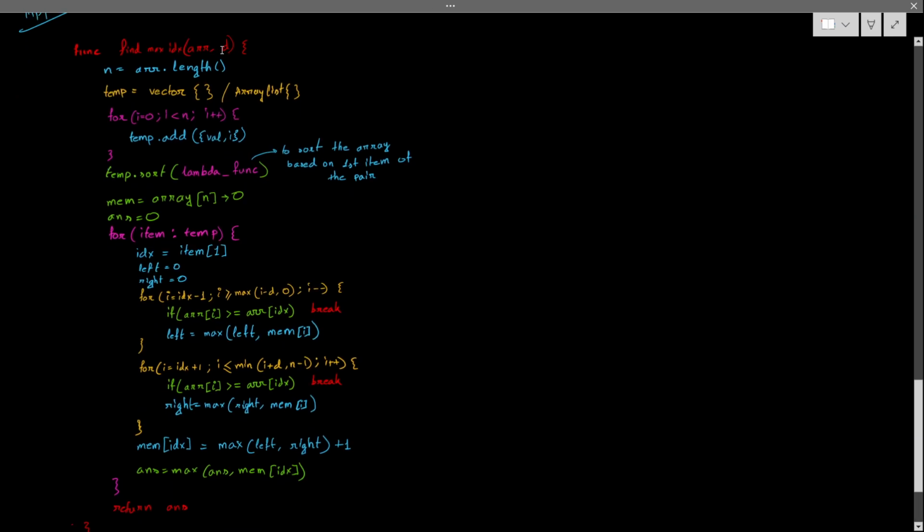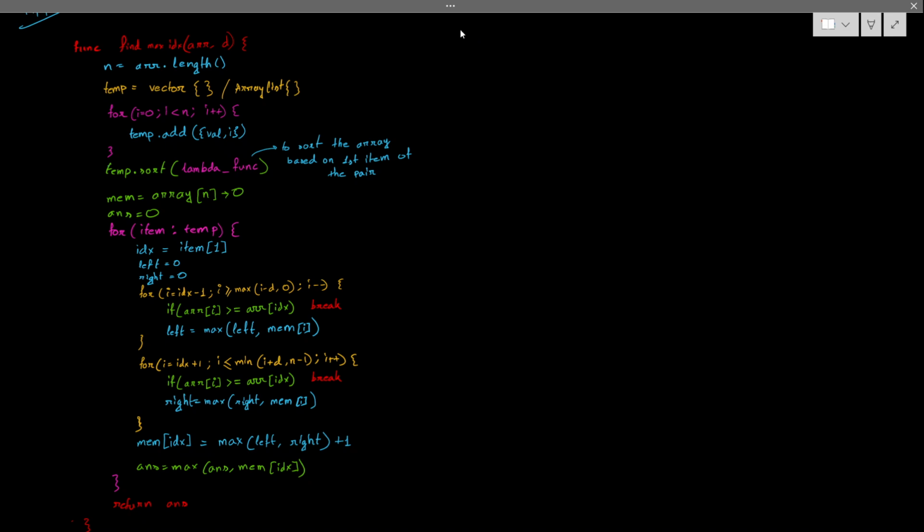Actually, it will be the same. If you notice, this one is nothing but big O of n log n. Sorting, not this one. This is big O of n, this is big O of n. This sorting takes big O of n log n. Okay, this is the sorting function.